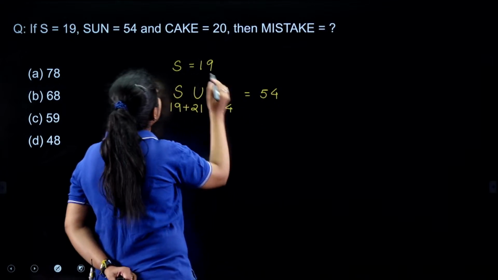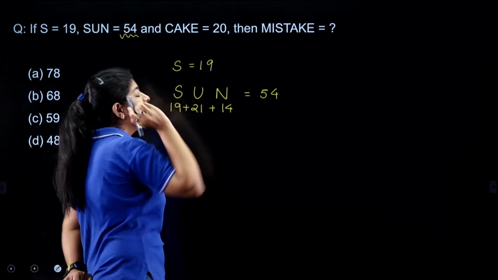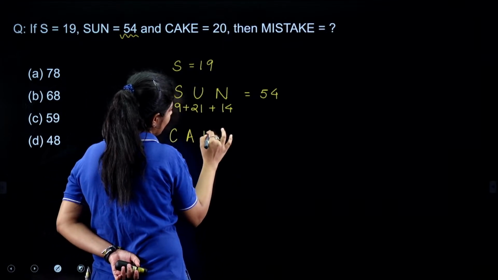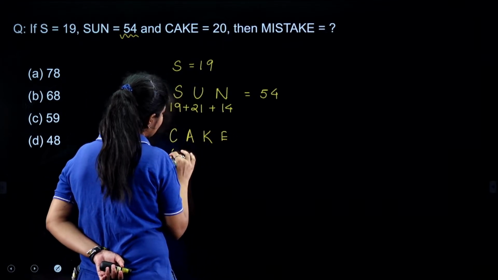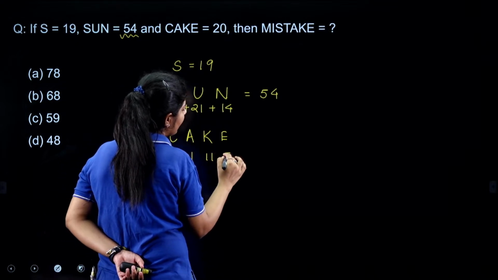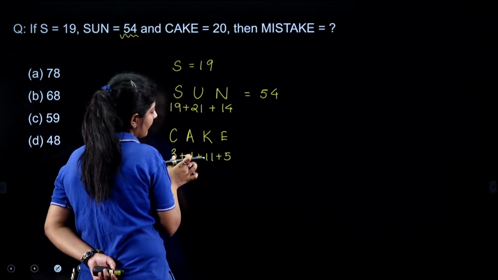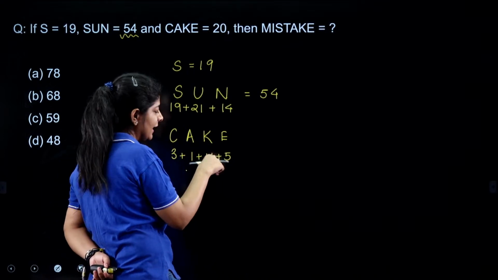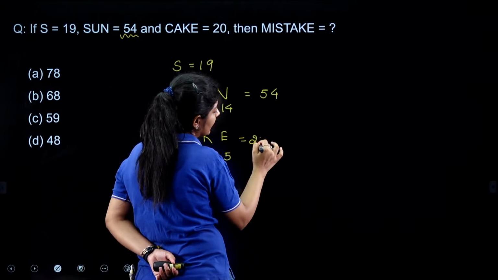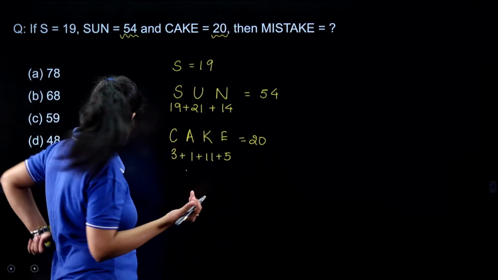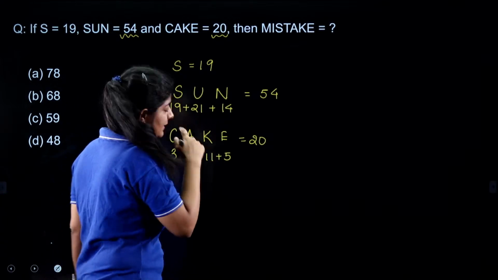We are getting 54 which is present over here. Now if you check the same thing with CAKE, the associated numbers are 3, 1, 11, 5. If I add them up, here I am getting 4, 4 plus 5, that is 9, 9 plus 11, that is nothing but 20, which is given over here. So I just simply need to add all the associated numbers, right?